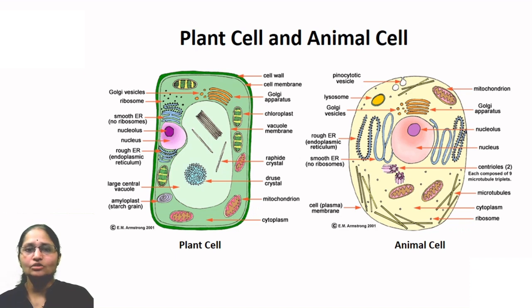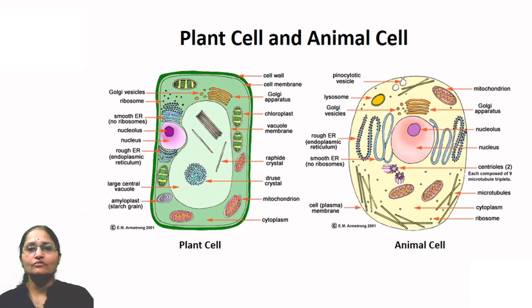Structures like the nucleus, Golgi complex and mitochondria are seen in both the plant cell and the animal cell. But which structures are absent in the animal cell? Of course, the chloroplast. See, the chloroplast here, which is present in the plant cell, is absent in the animal cell. And that is why animals are not capable of making their own food by photosynthesis.